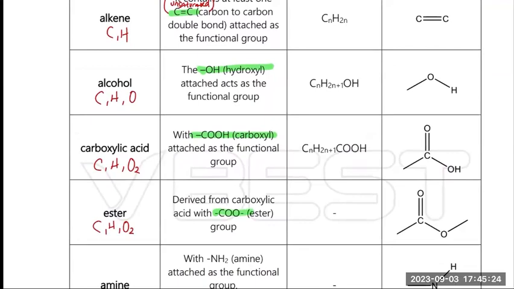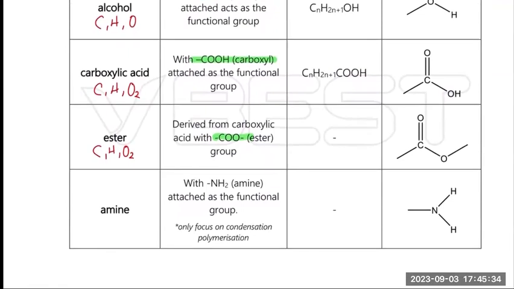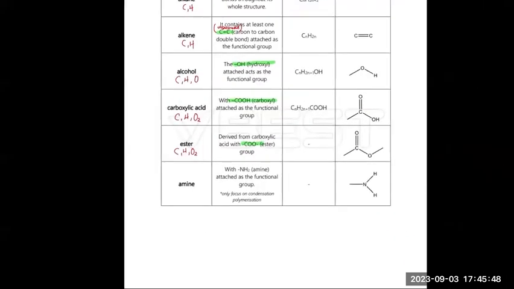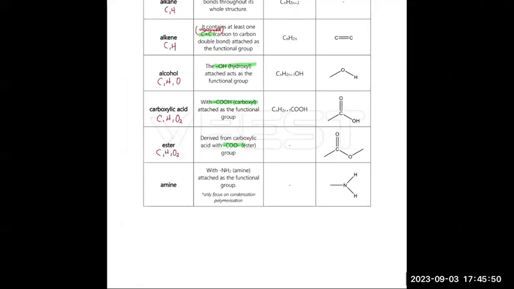If your school teaches you a general formula, I suggest you don't memorize that. For the molecular formula of an ester, we don't use a general formula. We learn how to join them together. Then amine, I won't discuss much, because we only focus on polymer. We don't learn a chapter on that. Only in further study will we learn it.